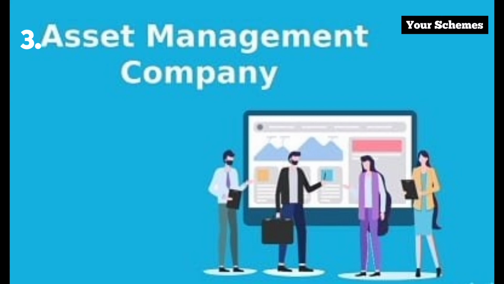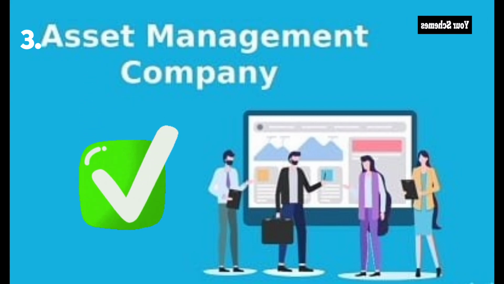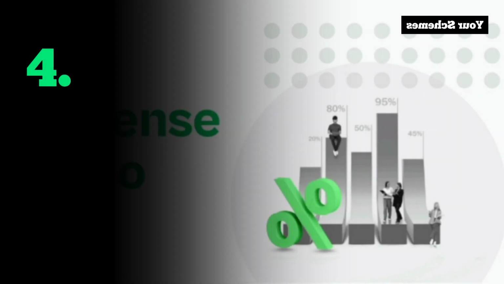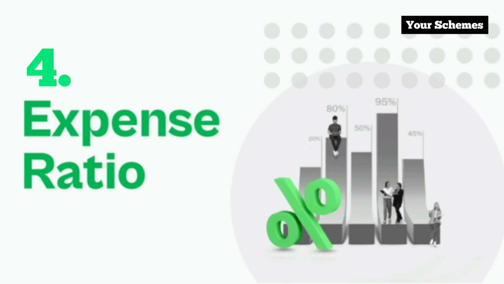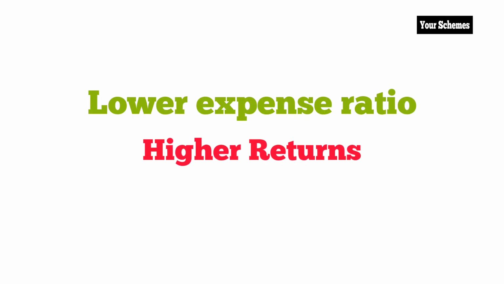The third on the list is AMC performance. Investors should check the performance of AMCs. Overall track record of AMC matters the most. Next, you need to check expense ratio. All funds come with some costs and fees, which can include managerial charges and operational charges. So, expense ratio can go up to 2%. Lower the expense ratio, higher the returns.